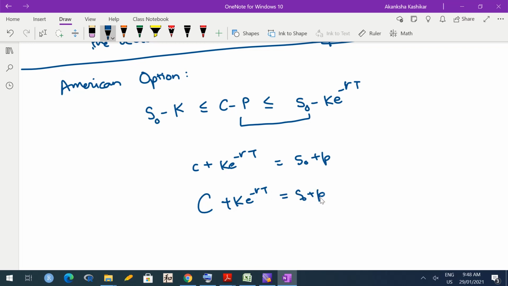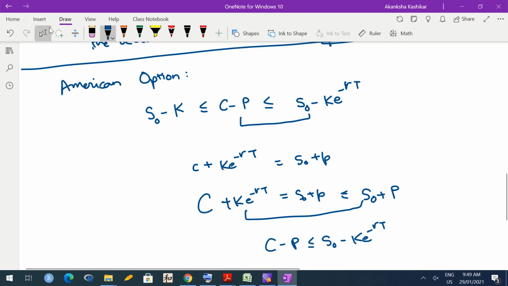In the case of a put option, for an American put option, many a time it may be optimal to exercise it early, so you have more choice. So small p is less than or equal to capital P. Now combining this, I get C minus P less than or equal to S0 minus K e raised to minus RT. So this is the second part of the inequality.